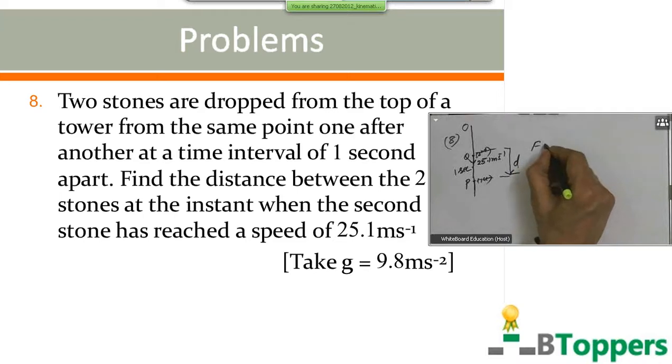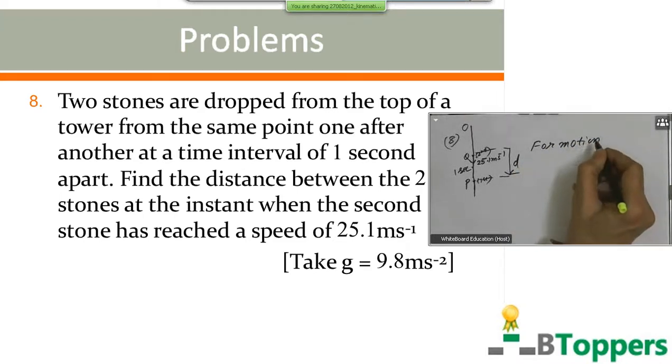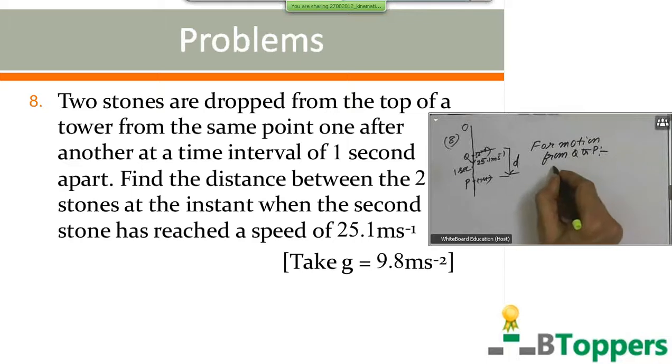So the time of motion for each stone from Q to P is 1 second.